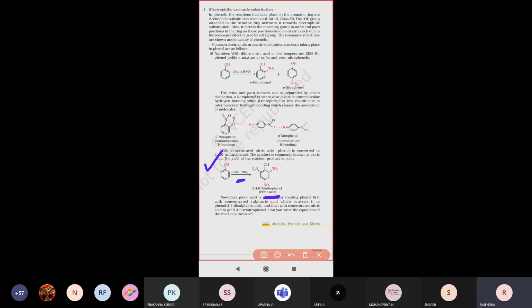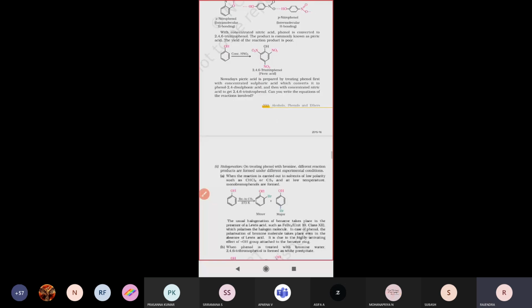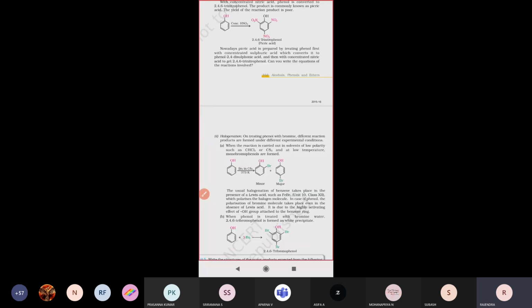2,4,6-trinitrophenol, that is what we call it, right? So when nitric acid reacts with phenol, it will produce picric acid, 2,4,6-trinitrophenol. This is another reaction. Picric acid is nothing but that formula, just remember that. So three nitro groups will be directed to the benzene ring.